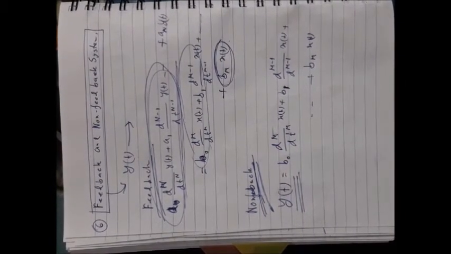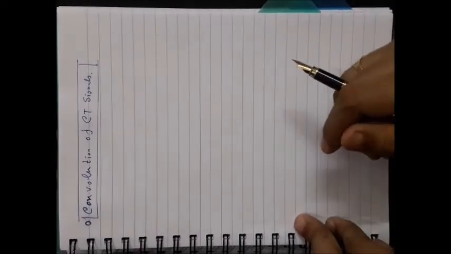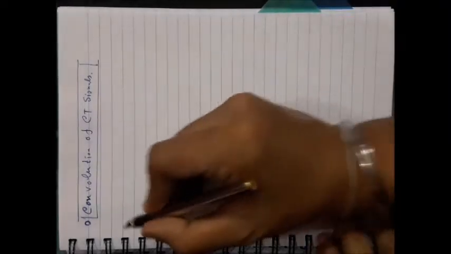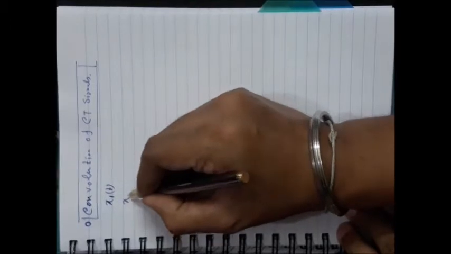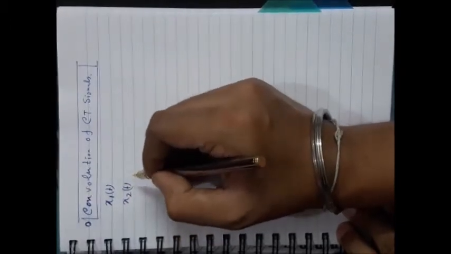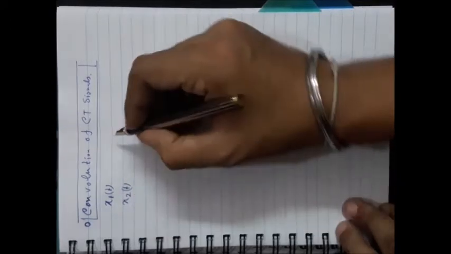Now I will go to the convolution of continuous time signals. As I mentioned earlier, if you have two signals, suppose x1(t) and x2(t), you have to do an operation on them, and that is the convolution operation.